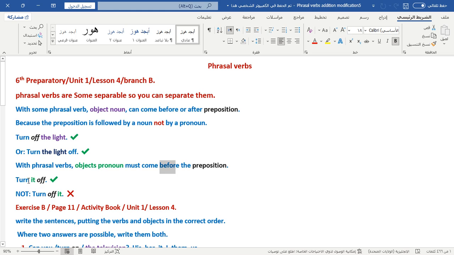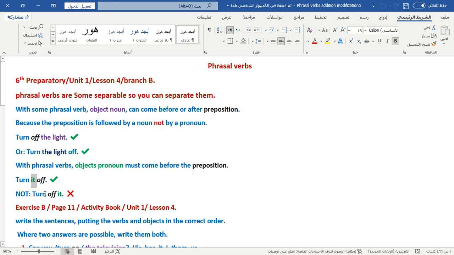Why? Turn is a verb. Off is a preposition. So it's an object pronoun, and we should put the object pronoun before the preposition. This is the only true way.